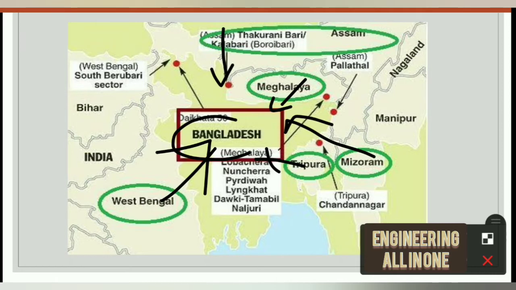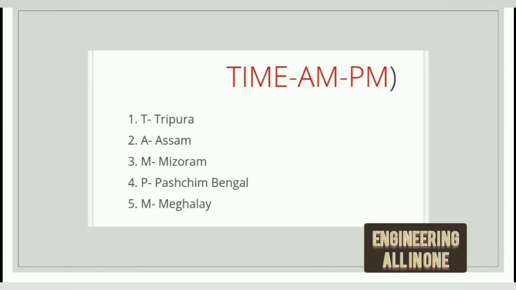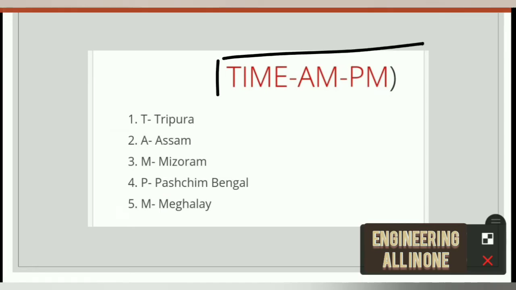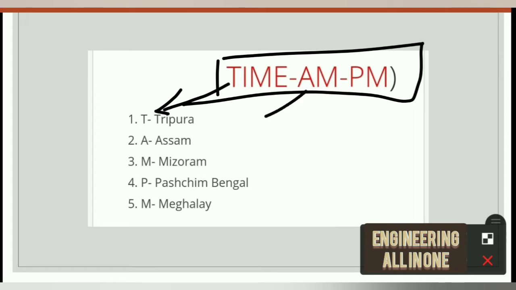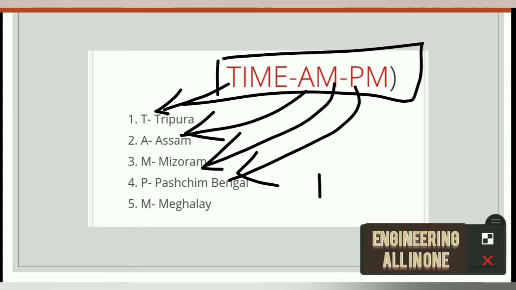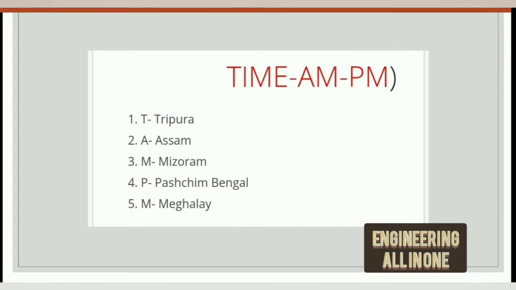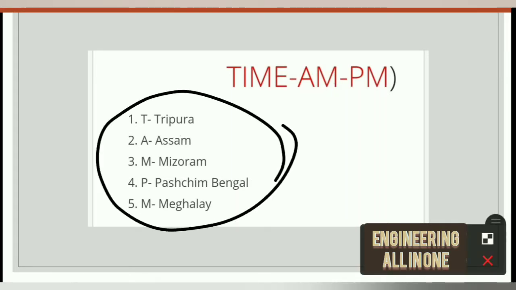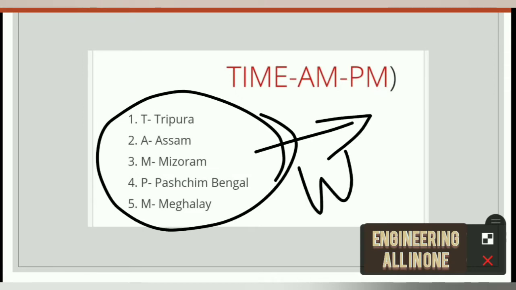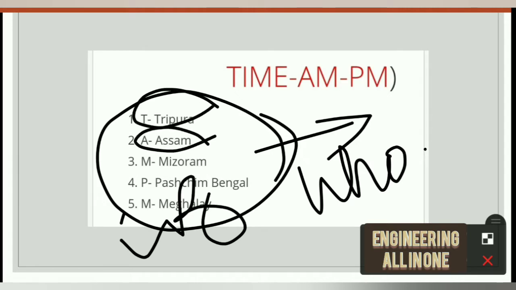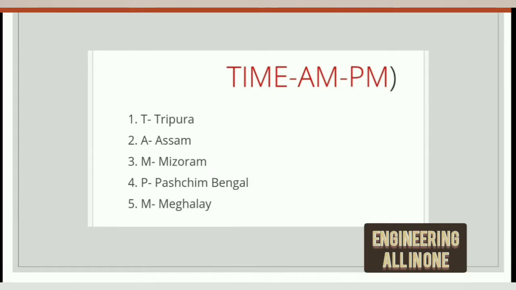boundary with Bangladesh. See here, a trick to remember these 5 states is TIME AM PM, where T stands for Tripura, A stands for Assam, M stands for Mizoram, P stands for Pachim Bengal, which is West Bengal, and M stands for Meghalaya. So this was a trick to remember those states who share boundary with Bangladesh: Tripura, Assam, Mizoram, Meghalaya and West Bengal.